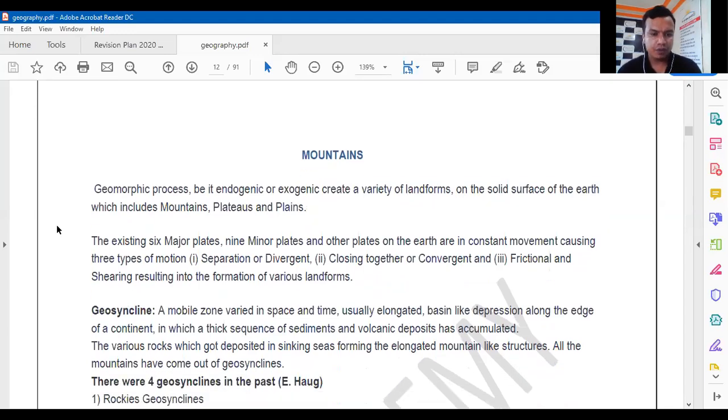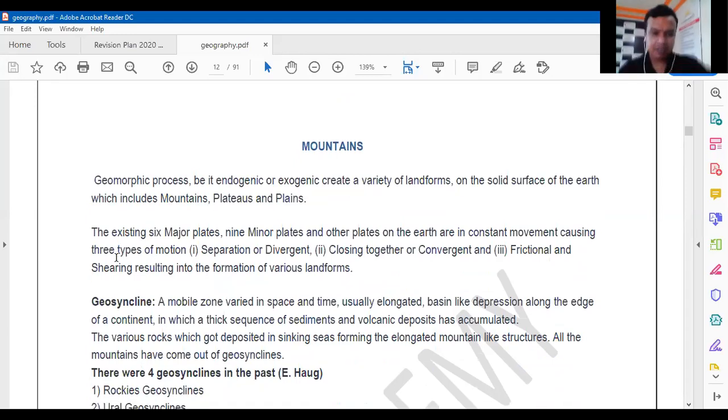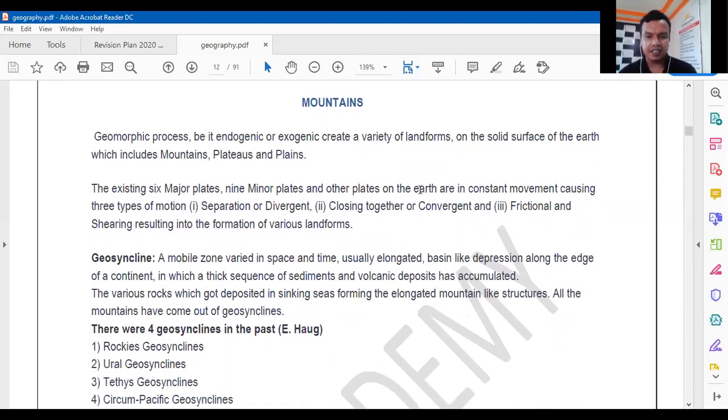So geomorphic processes, be they endogenetic or exogenetic, create a variety of landforms on the solid surface of the earth, which includes mountains, plateaus and plains. There are 6 major plates and 9 minor plates that we have already seen. They are in constant movement causing 3 types of formation: the separation or divergent, the closing together or convergent, and the frictional, that is moving away from each other.